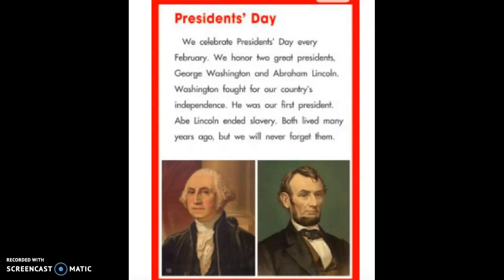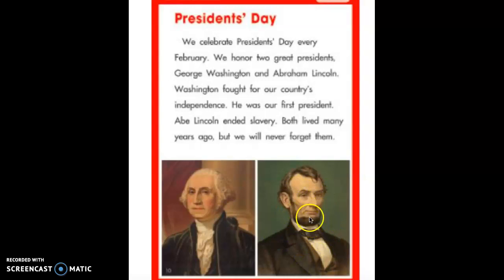The title in red is President's Day. Again, I'll read 2 times and you follow along with me the second time. We celebrate President's Day every February. We honor 2 great presidents, George Washington and Abraham Lincoln. This one's George Washington. This one is Abraham Lincoln.